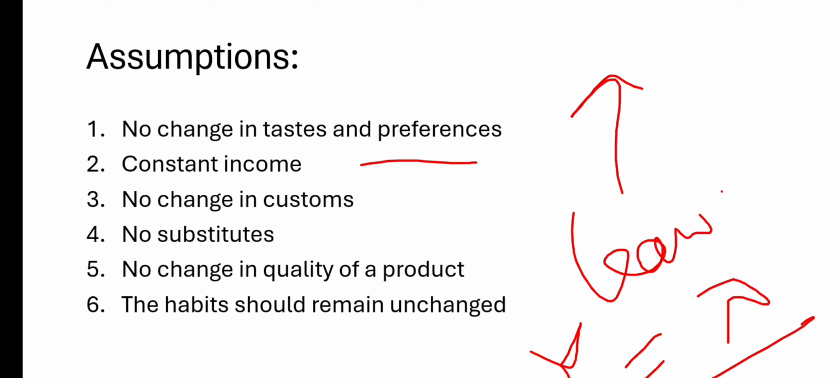The third assumption is no change in customs. The customs should not change, and that's why the law of demand will be applicable. If there is a change in customs, then it will not be applicable. Then there should be no substitutes. If there are substitutes available for the consumer, there will be no effect of a change in price on his demand.